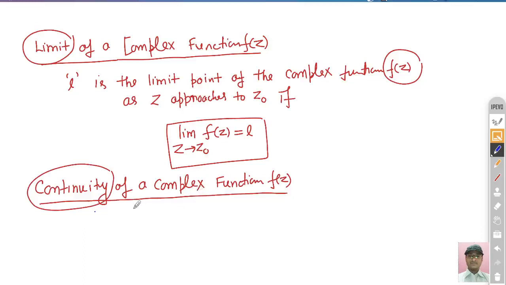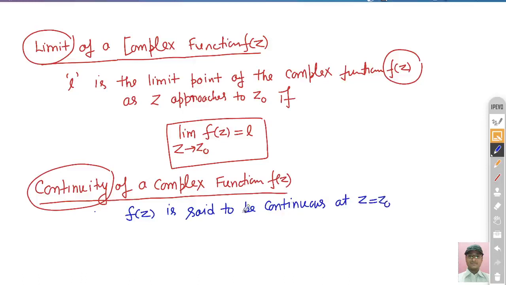Let's suppose f(z) is continuous at a point, this condition must be satisfied: f(z) is said to be continuous at z is equal to z0.